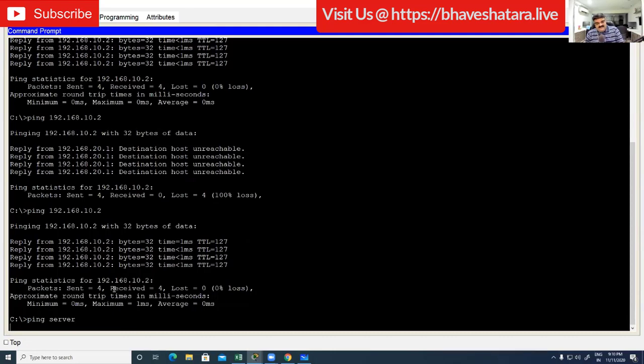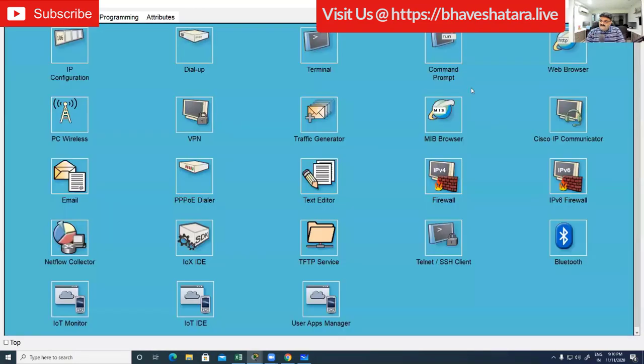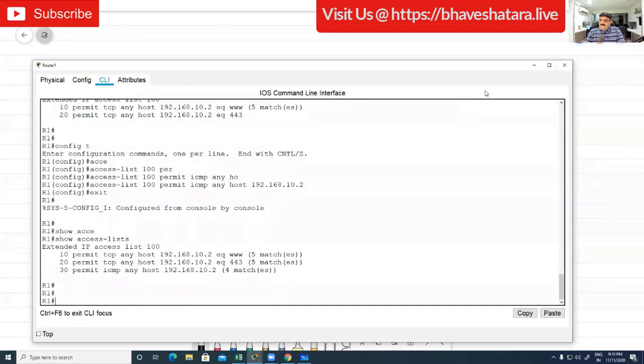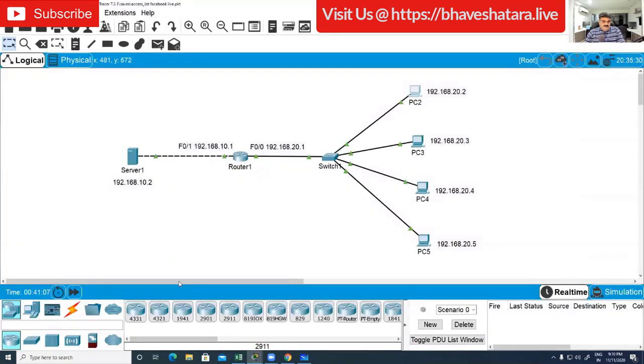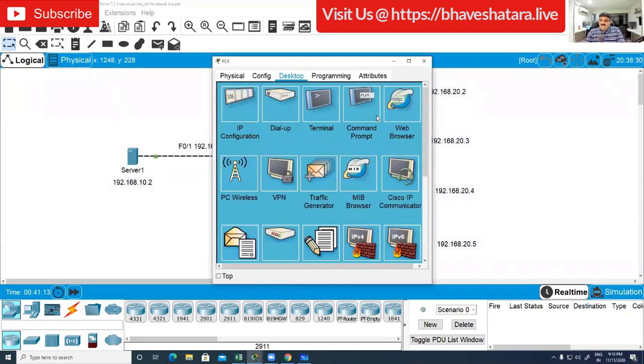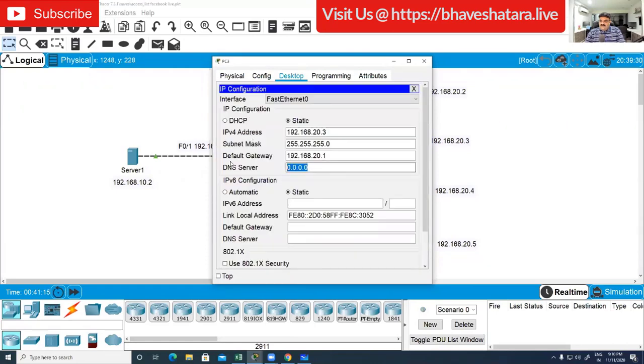I want to allow DNS, but I don't want to allow DNS from any server. I want to allow DNS for 20.2 only. No one else can use DNS. 192.168.10.2 is our DNS, and I explained how to configure DNS yesterday.